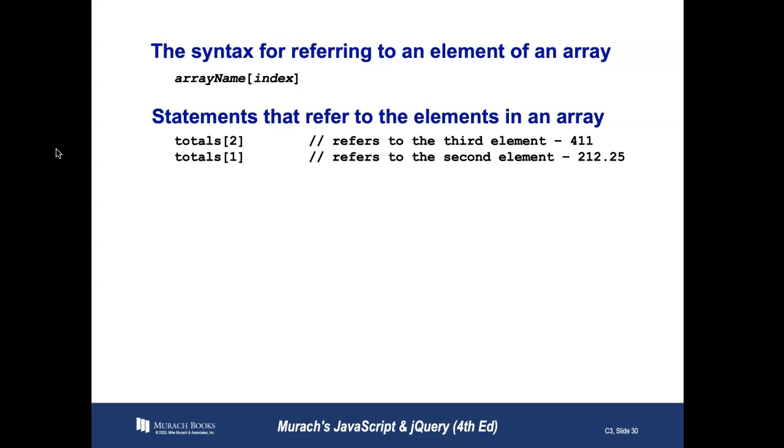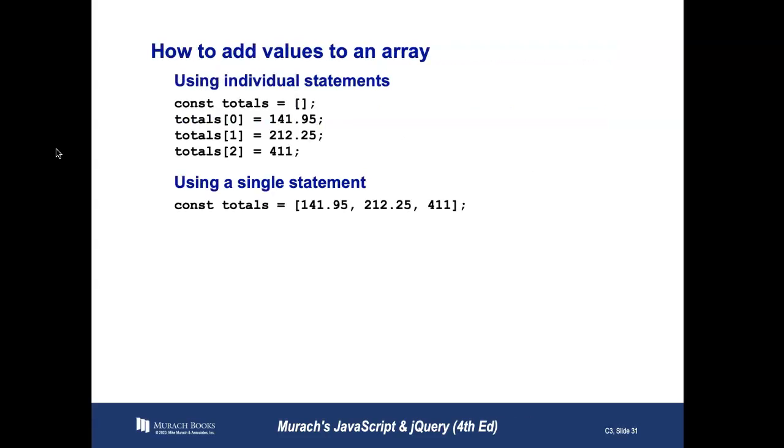So the first element of an array is going to be 0. So totals[2] would be the third element of an array. Totals[1] would be the second element. Totals[0] would be the first member of an array.